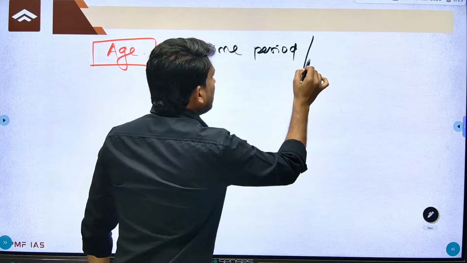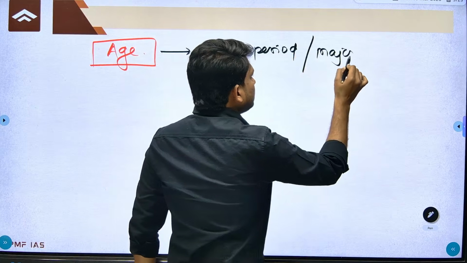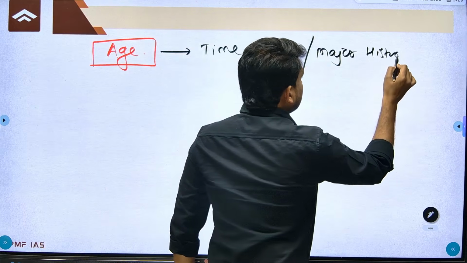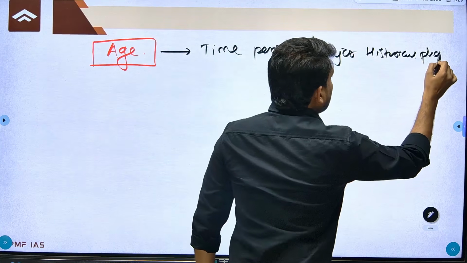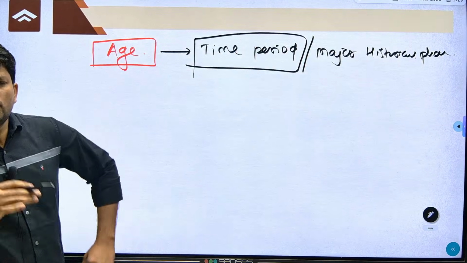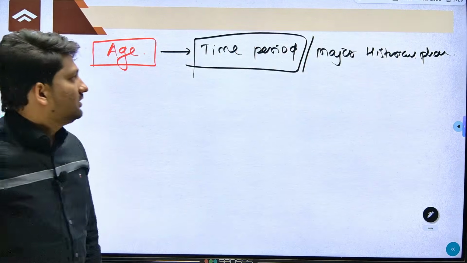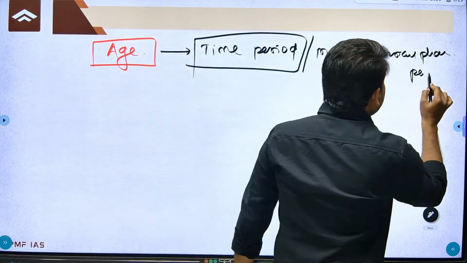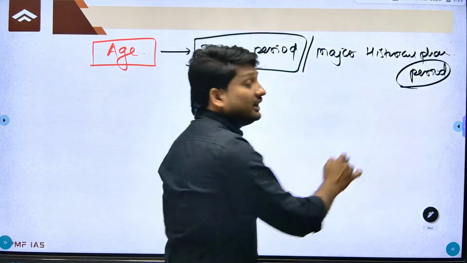Time period or major historical phase. So in general you can consider this a time period, major historical phase, or historical period. And how is it named?